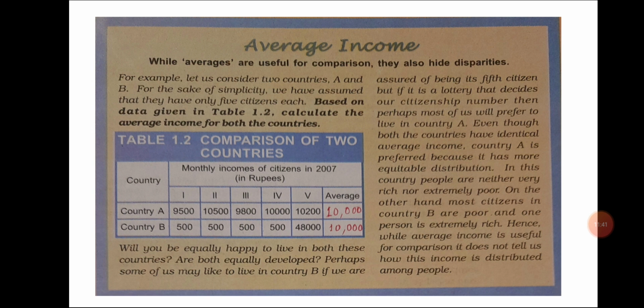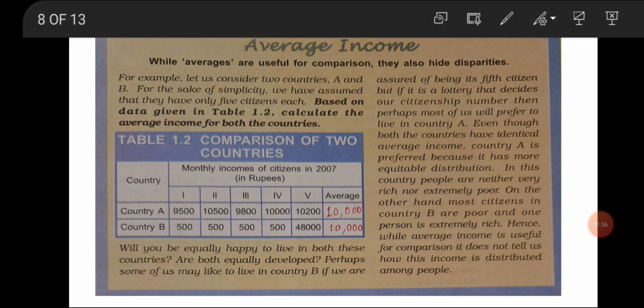Now, average income has some limitations. While averages are useful for comparison, they also hide disparities. Students, it gives us the status of the development of the countries, but it is not telling us about other features. It is only telling us about the income of that country. One more problem with this criteria is that it does not tell us about the distribution of the income between the people.